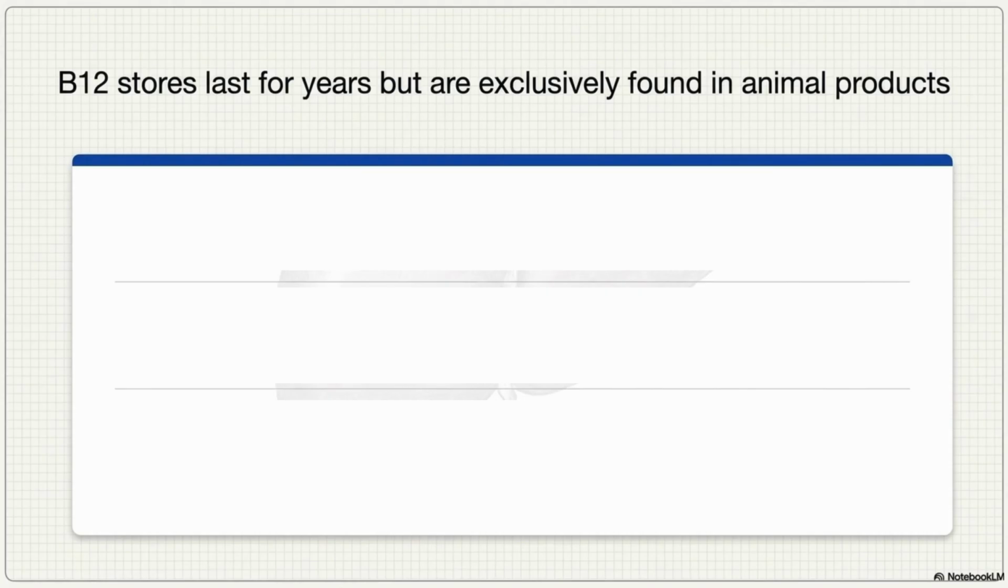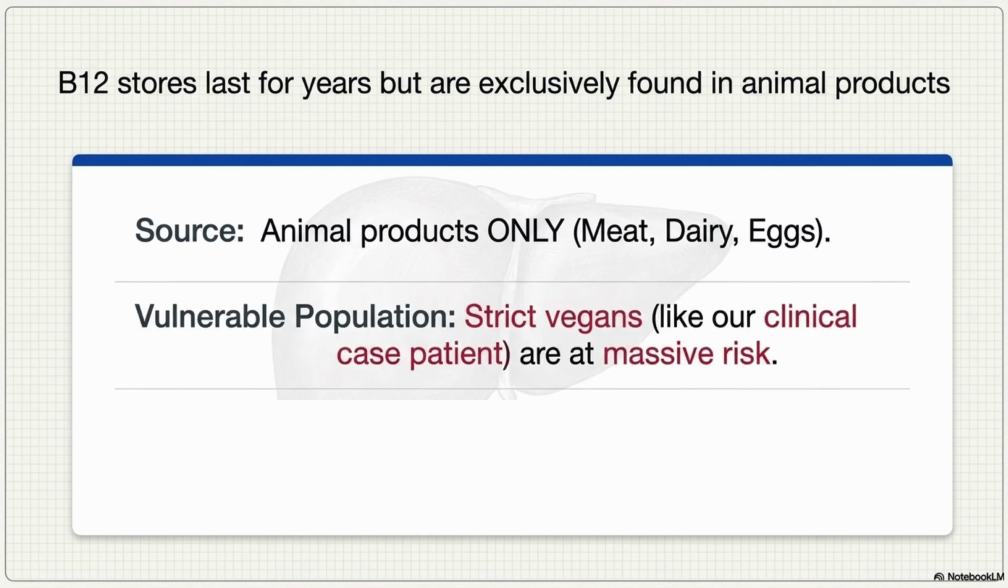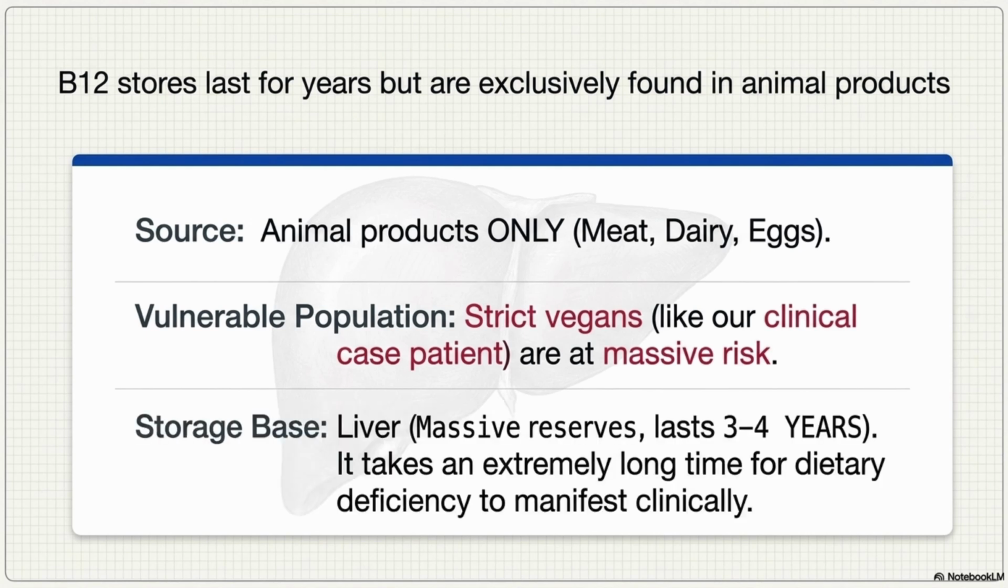Next is vitamin B12. B12 stores last for years but are exclusively found in animal products. Source: animal products only, meat, dairy, and eggs. Vulnerable population: strict vegans, like our clinical case patient, are at massive risk. Storage base: the liver, but it has massive reserves that last 3 to 4 years. Because of this, it takes an extremely long time for a dietary deficiency to manifest clinically.